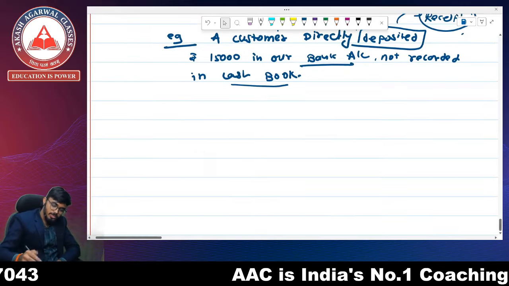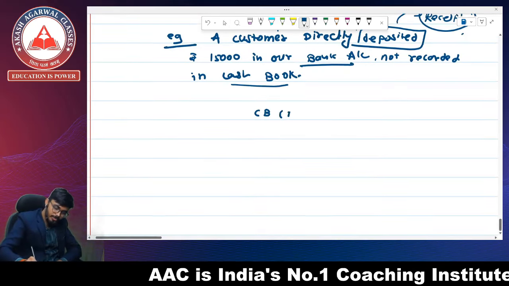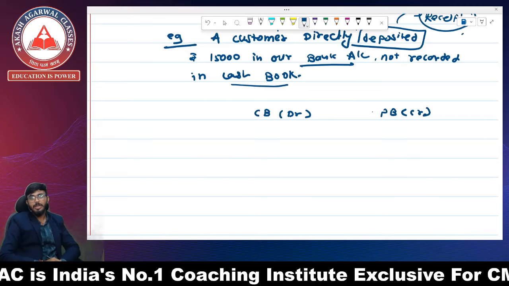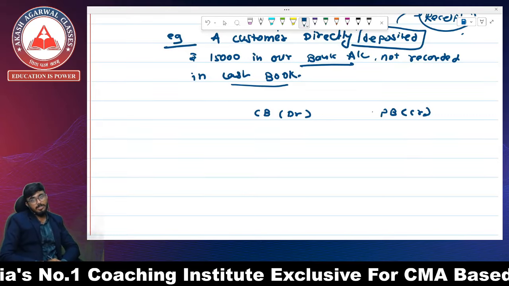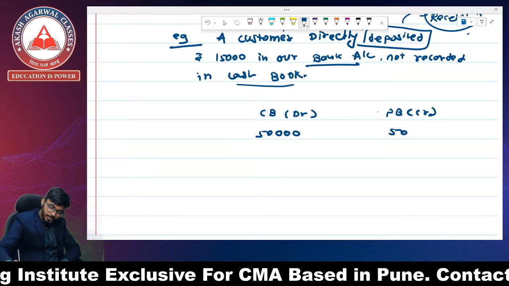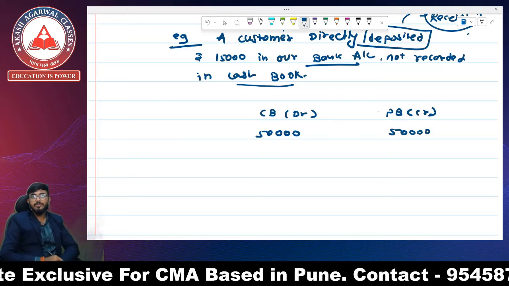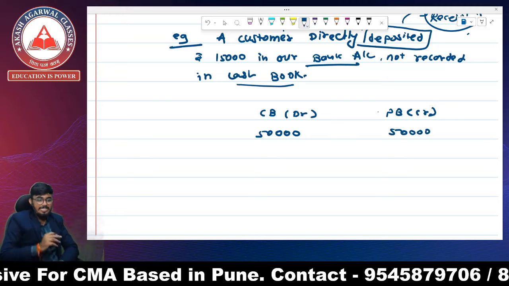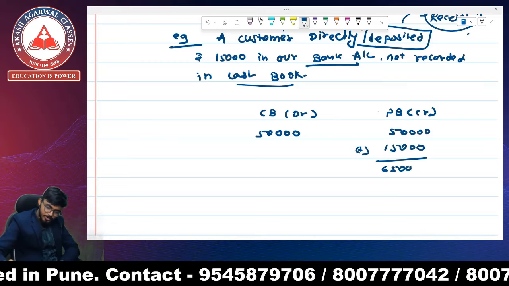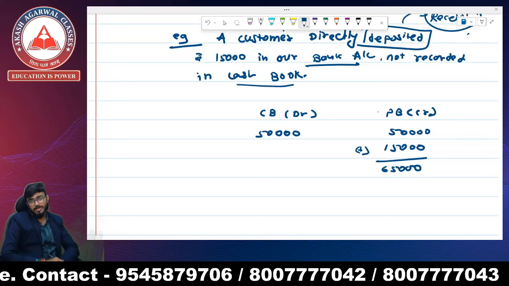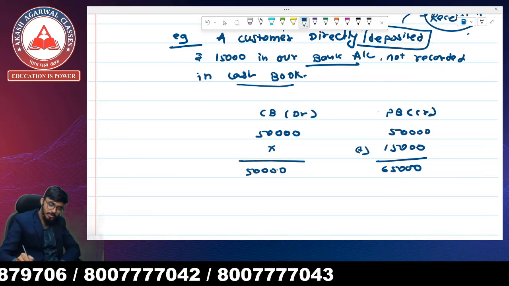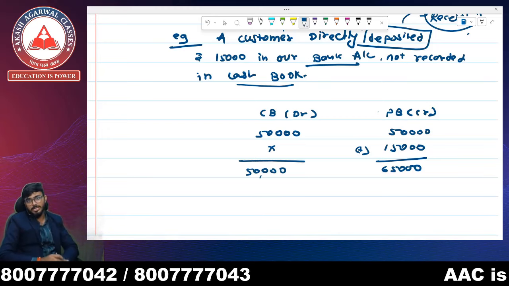There is an assumption: the passbook has a credit balance, so the cash book has a debit balance. Initial balance is 50,000 and 50,000. There is a receipt in the passbook, so the passbook is going to show the balance of 65,000. But in the cash book, no transaction is recorded, so we are going to write 50,000 in cash book.